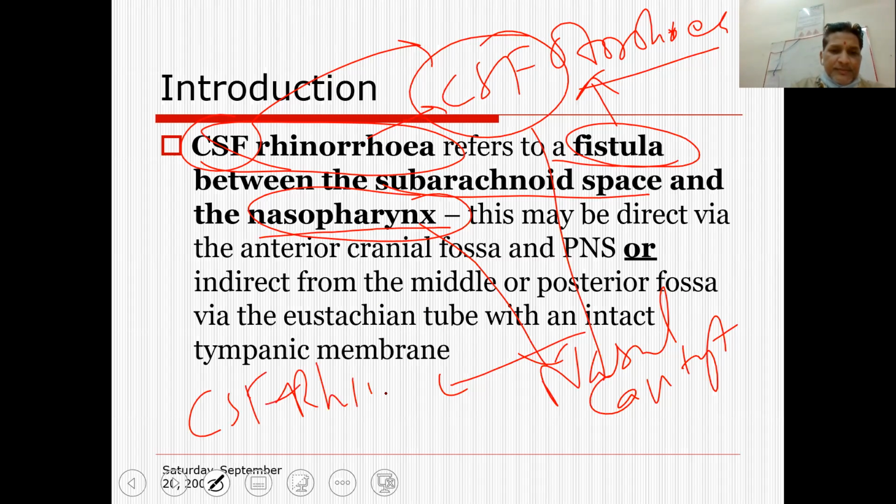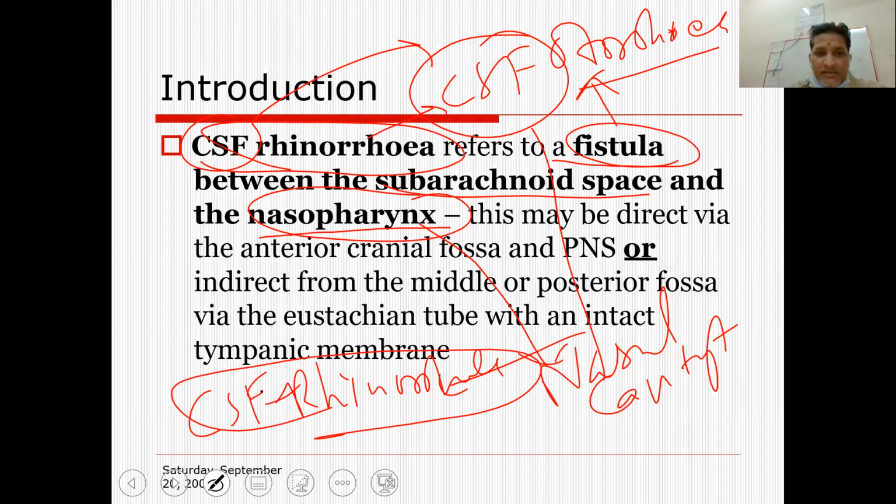The diagnosis of CSF rhinorrhea needs a high amount of vigilance, especially in the OPD when the patient presents with the symptoms we are going to discuss. The patient should be subjected to various radiological procedures in order to completely diagnose the case of CSF rhinorrhea.